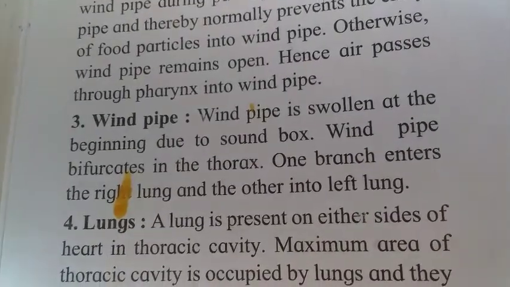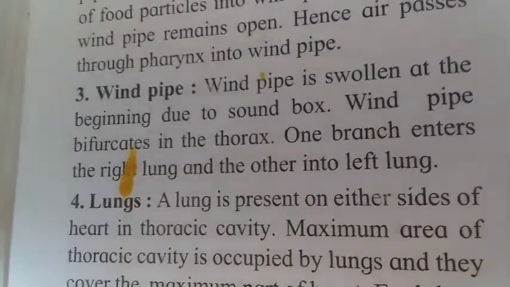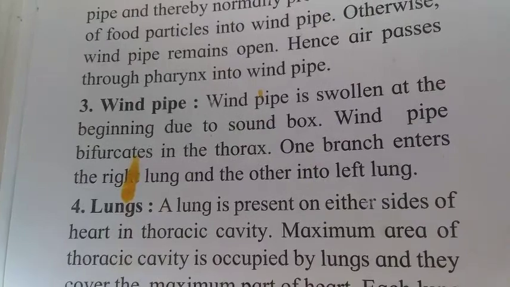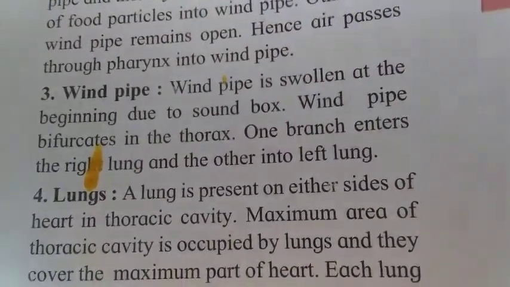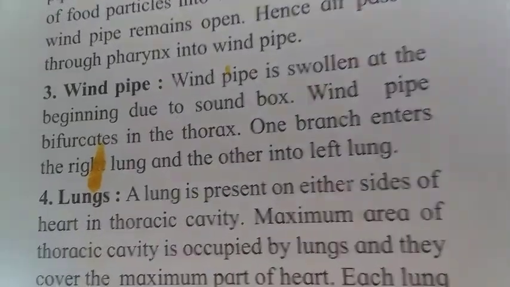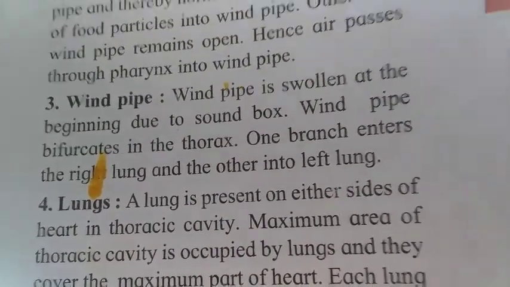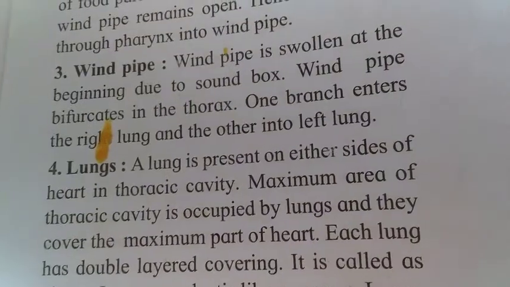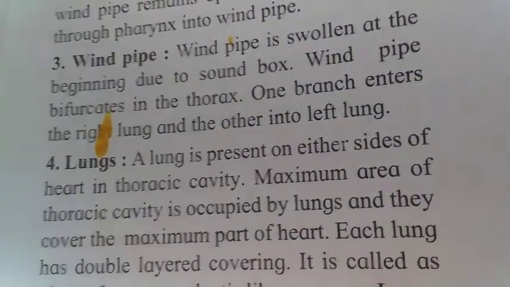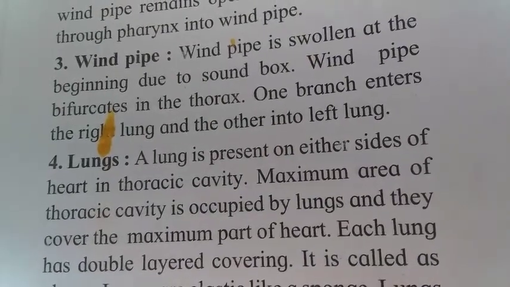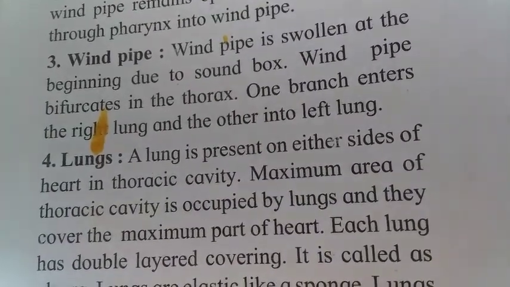Next comes the windpipe, the trachea. It is one of the sound structures. Why is it so? It is because it has a sound box at the beginning. The windpipe bifurcates in the thorax.